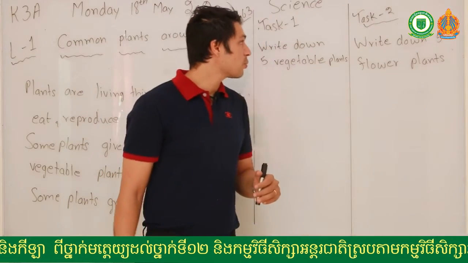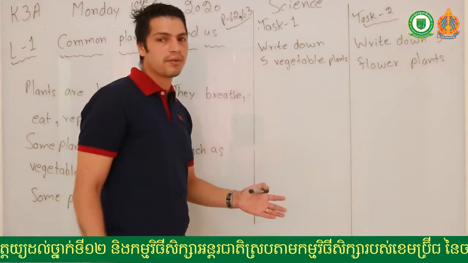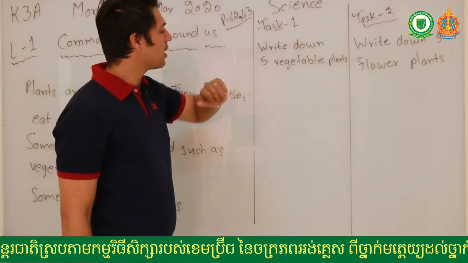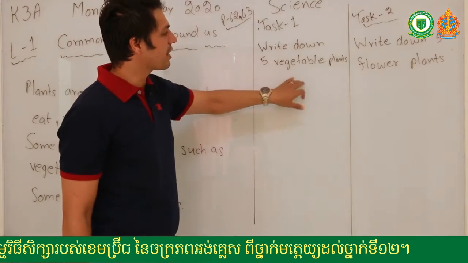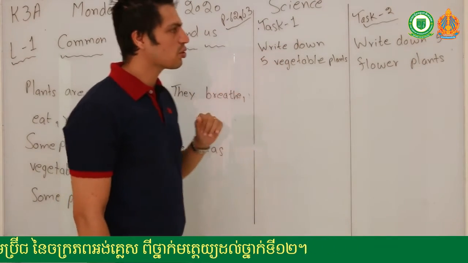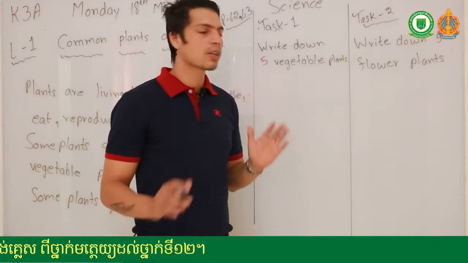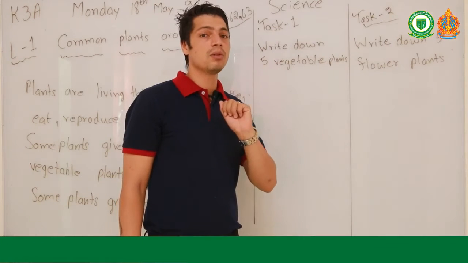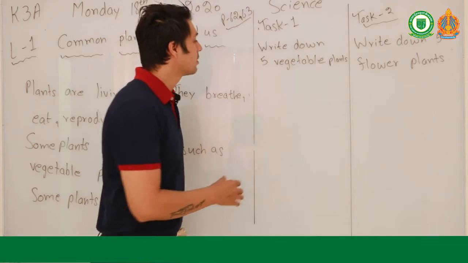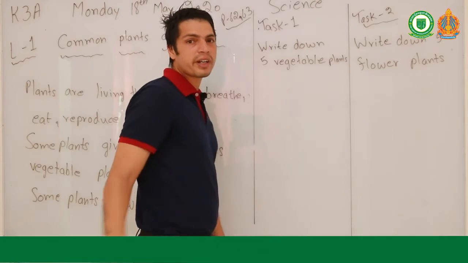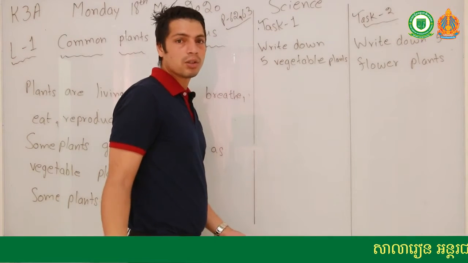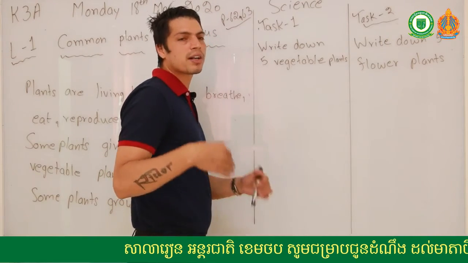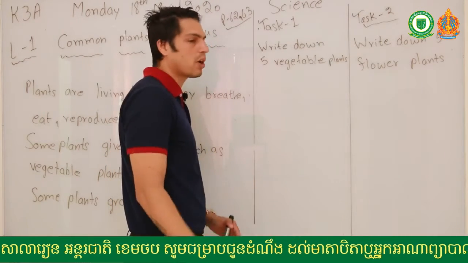So coming on to your task 1. So as you know, second video is always about task 1. So task 1 is write down 5 vegetable plants. So I want you to open your notebook and write down 5 vegetable plants. Okay, if you can write down more than 5, you are more than welcome to write down more, but I want at least 5. You can write 6, 7, 8, 9, 10 if you want.